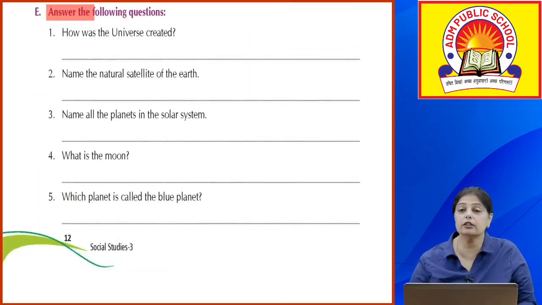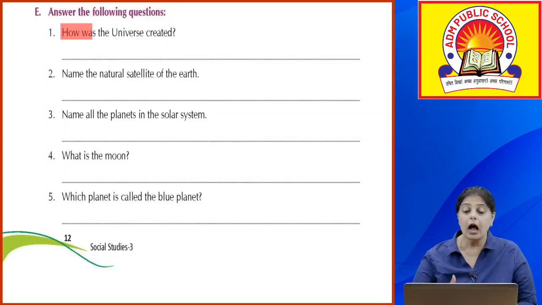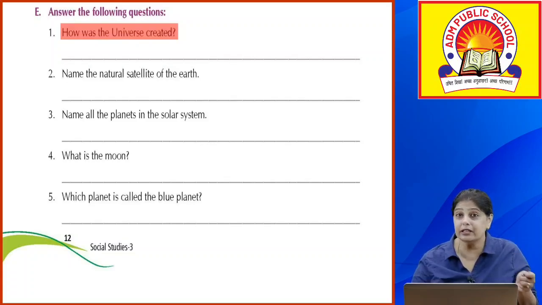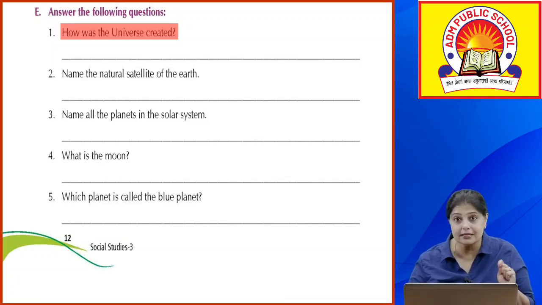Okay, now answer the following questions. Now children, this is what you have to do on your own. How was the universe created? We've already done this in the beginning: billions of years ago the Big Bang happened. That's the explosion that took place. So put it in your own words and write this answer.